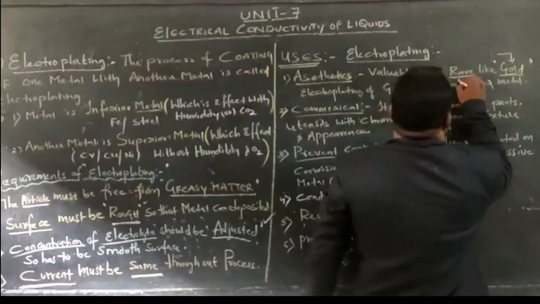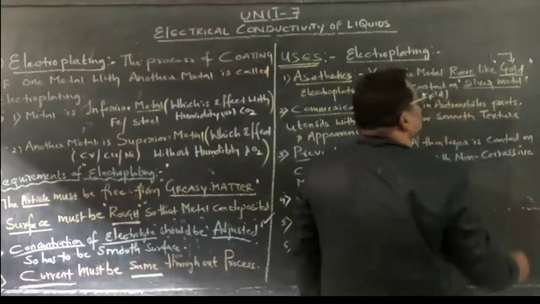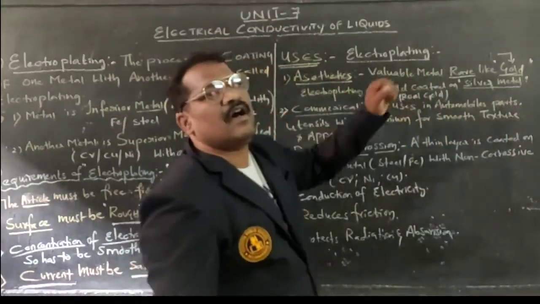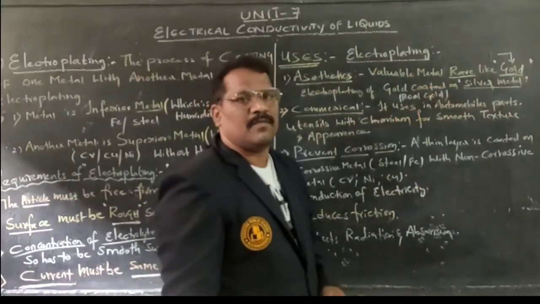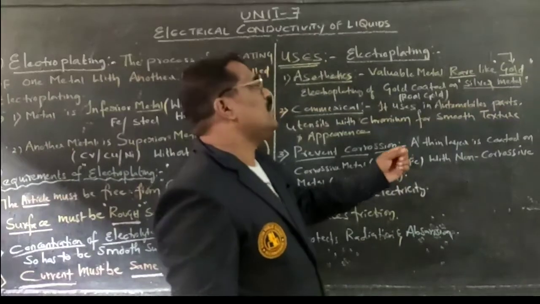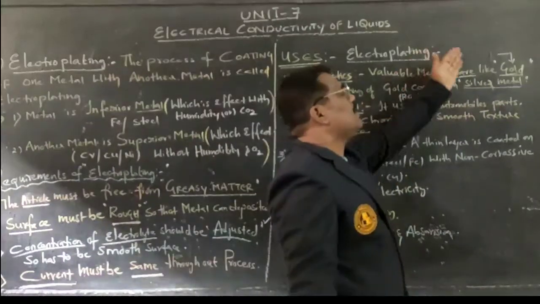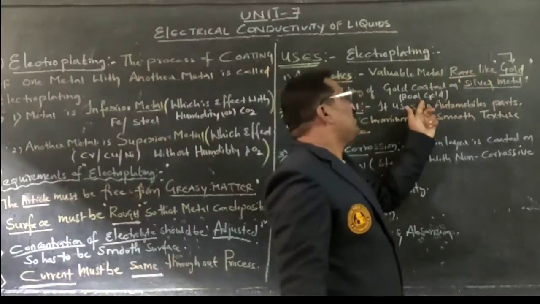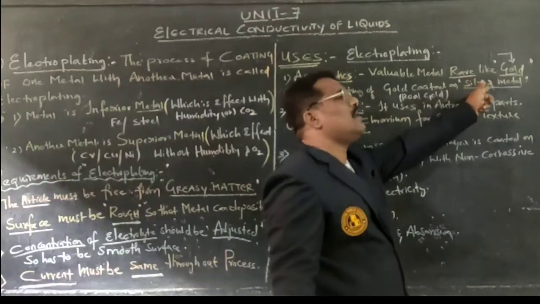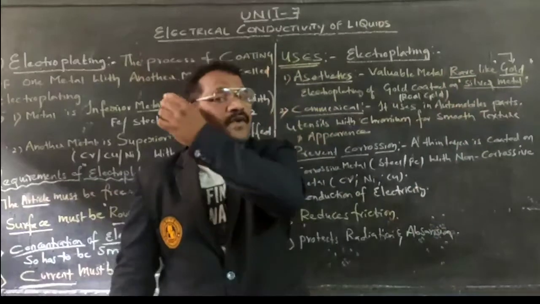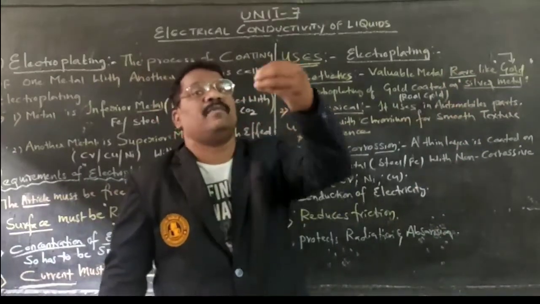So they purchase silver ornaments, and on the surface of the silver ornaments, nowadays 1 gram of gold is coated. The coating of gold, the superior metal, falls on the surface of the silver metal, so that it appears